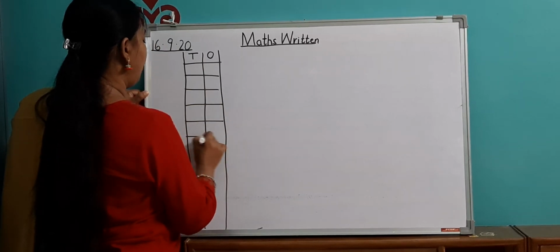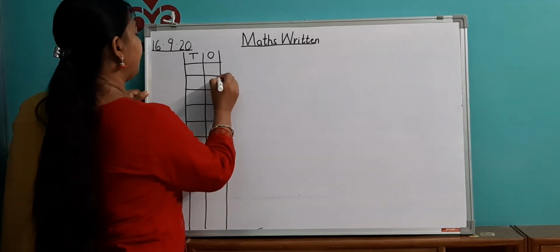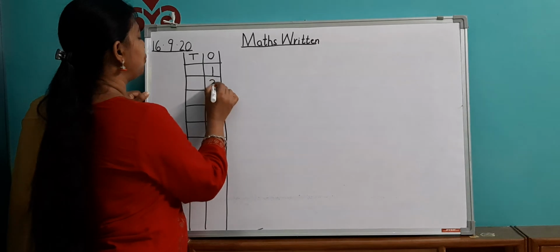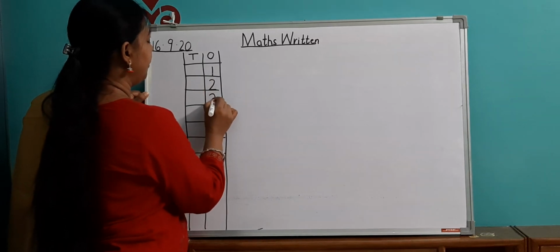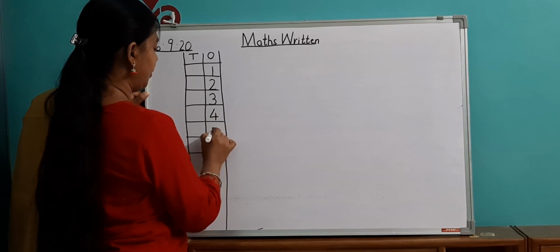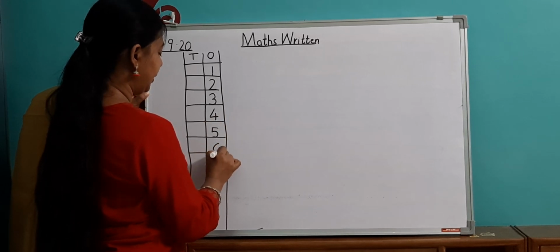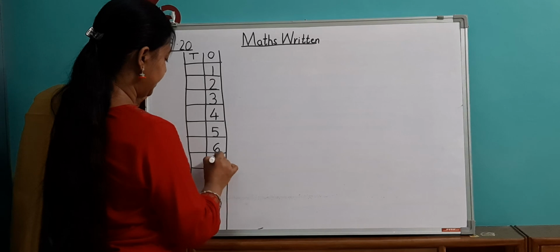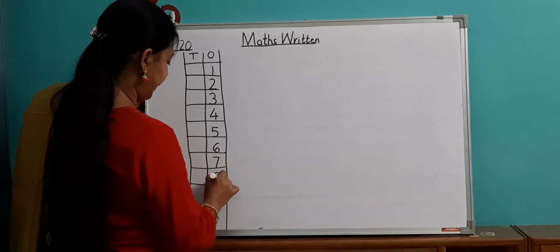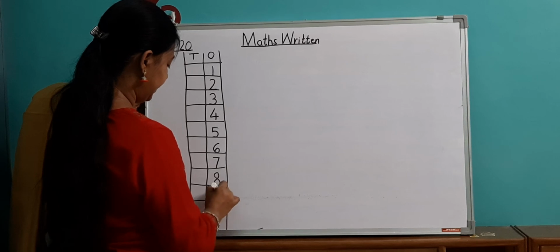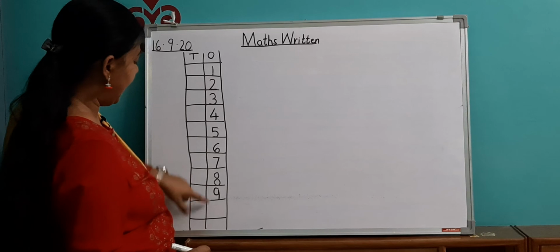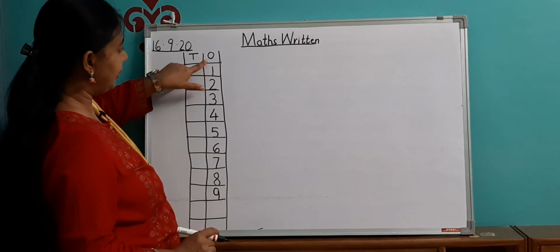After number 1, which number comes? 2, then 3, 4, 5, 6, 7, 8, 9. You can see I have written them in the ones column.